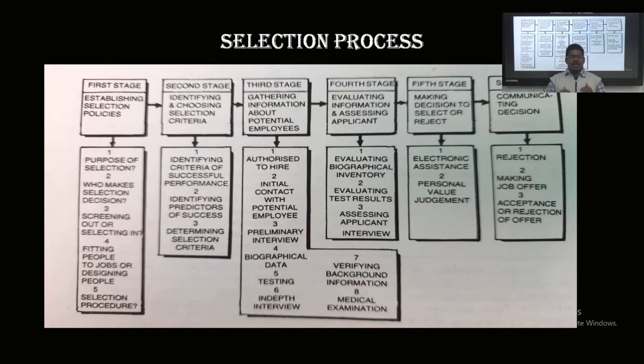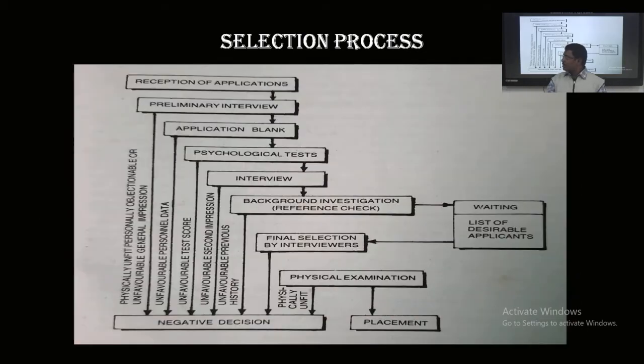We also have the receipt of the application and the preliminary interview, application blank, psychological test, or whatever selection test, simply. Next come interviews, background investigation or reference checking, final selection with approval from the authorities, and physical examination, after which the placement is given. This is the process adopted for the selection process. Diagrammatically we can see it in these things also.